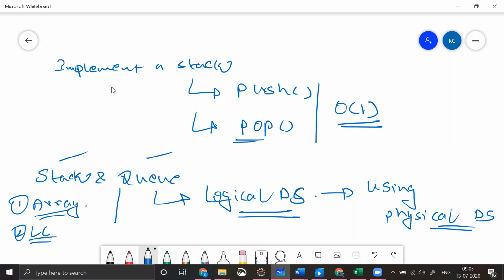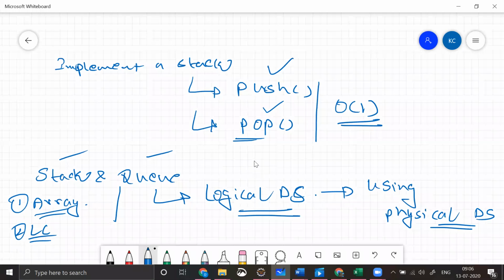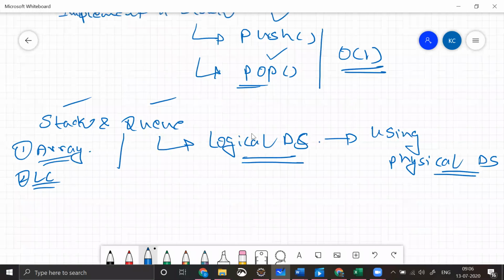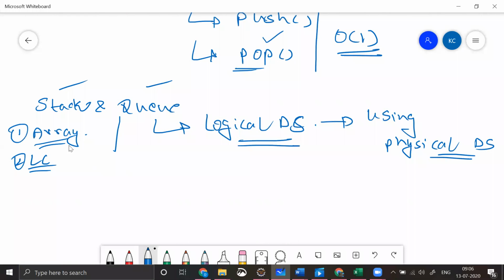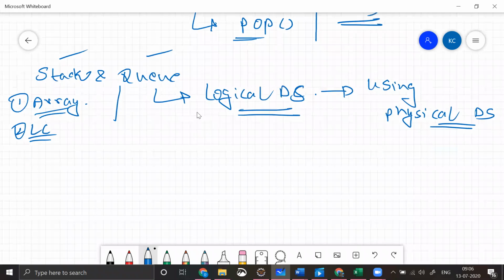So when we say we are representing, we actually mean that we can write these methods push and pop. So if we see our actual requirement, we need to implement push and pop in order of one time complexity, and we can do that either using array or linked list.